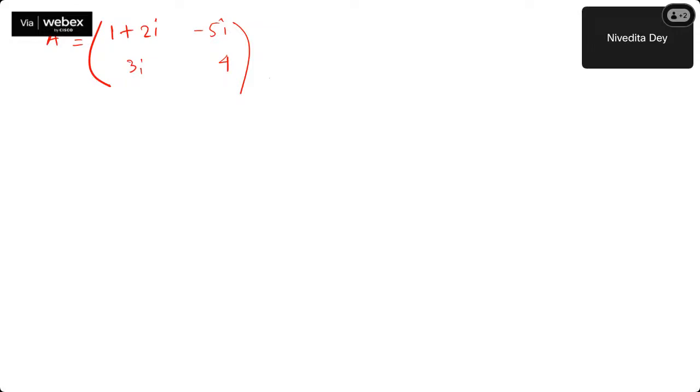So how to do that? The first step is to take the transpose. Transpose means, as all of you know, row to column, column to row. And the second step is to take the complex conjugate.